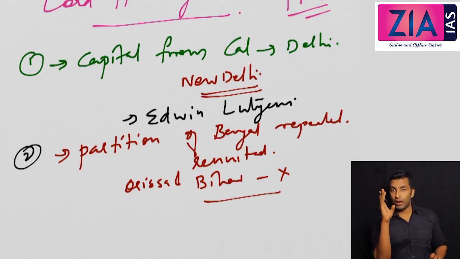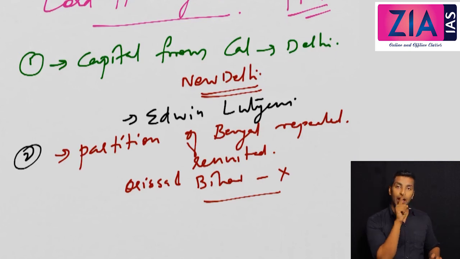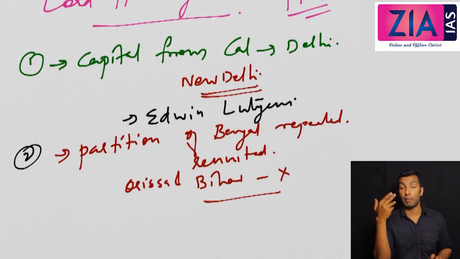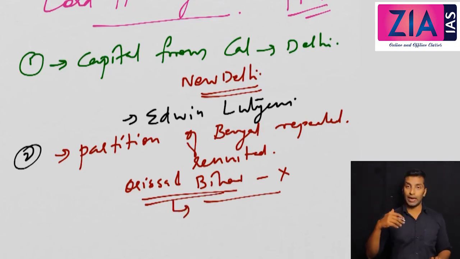So when Bengal was divided, what was the problem? East Bengal and Bengal, right? East Bengal had the capital Dhaka, but the problem was in Bengal because Bihar and Orissa people were also there. So Odia speaking, Hindi speaking and Bengali speaking people were there. To solve that problem, they kept Orissa and Bengal separate. So Bengal was united, Orissa and Bengal were separate, and a new state named Bihar and Orissa was created.